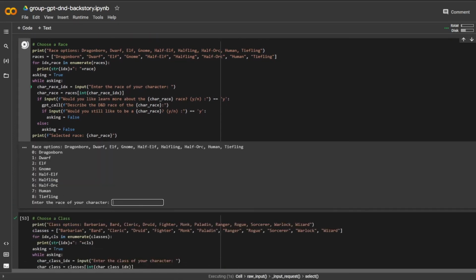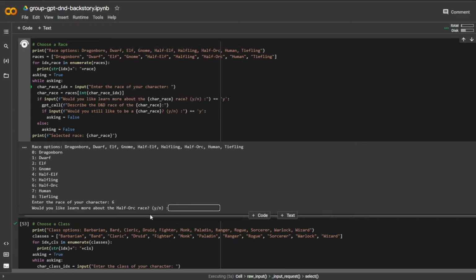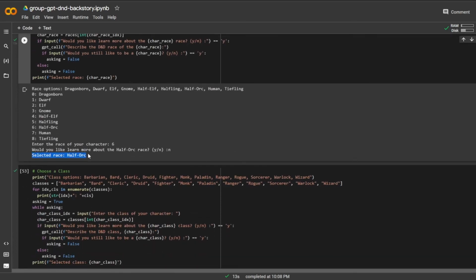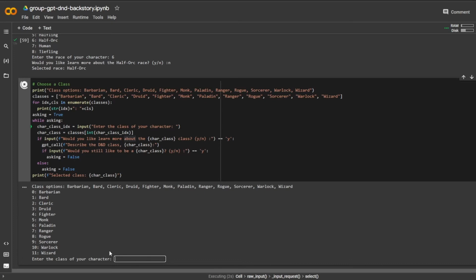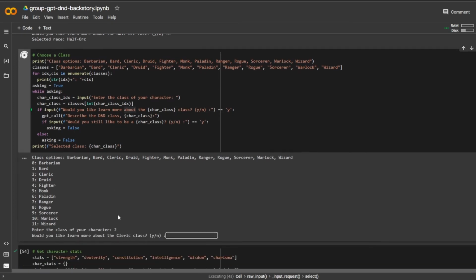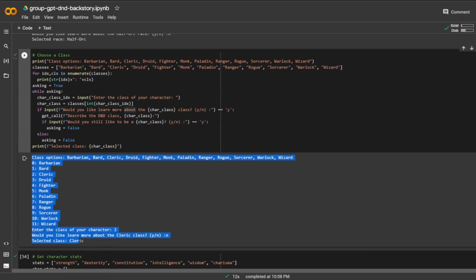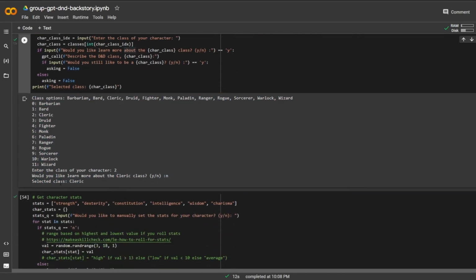So choosing a race, Oigebron kind of sounds like a half-orc name. Not too interested in learning about the half-orc race. As a DM, I already know pretty much everything about D&D, or typically know a lot about D&D, so I don't need to know about that. So selected race half-orc. Choosing a class, Oigebron, let's say he's a cleric, so he's a spellcaster, but on the more religious side of things. So I don't necessarily need to know about that. Like I said, I'm a dungeon master, so I pretty much know most of what this is.